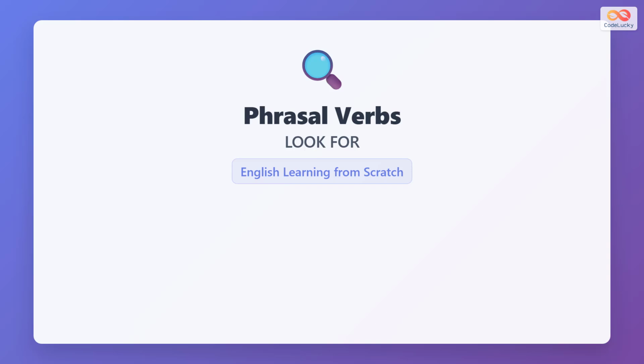Phrasal verbs are very common in English. Today we learn about look for. This is an important phrasal verb that means to search for something. Many English speakers use it every day.